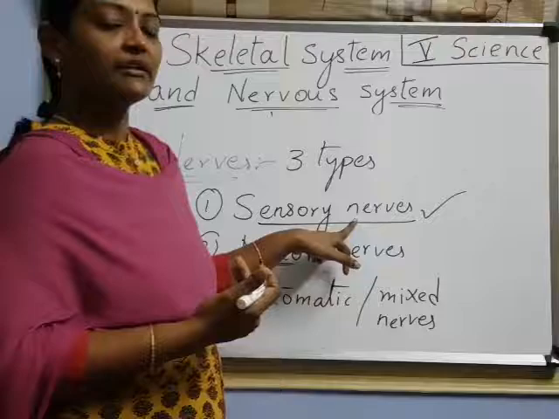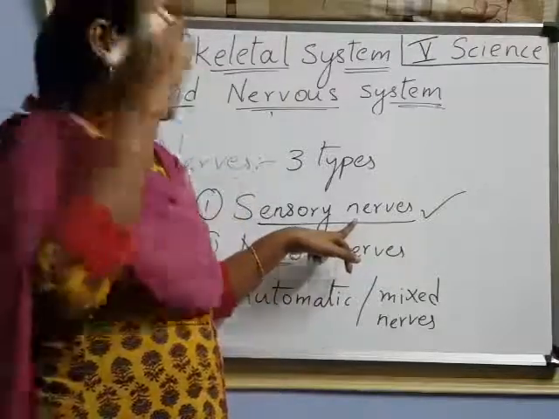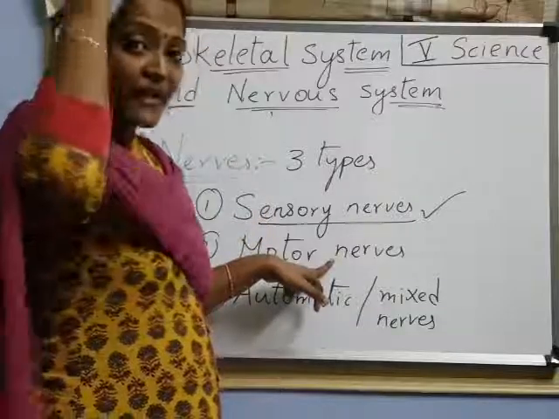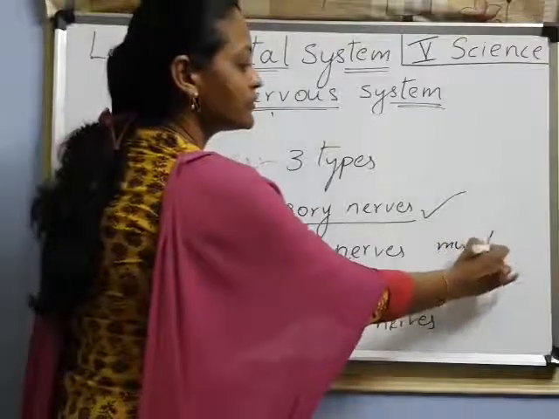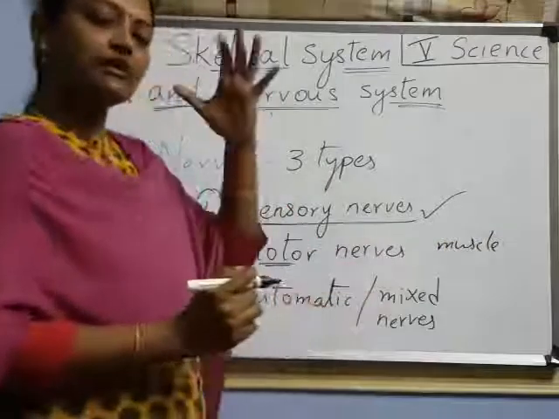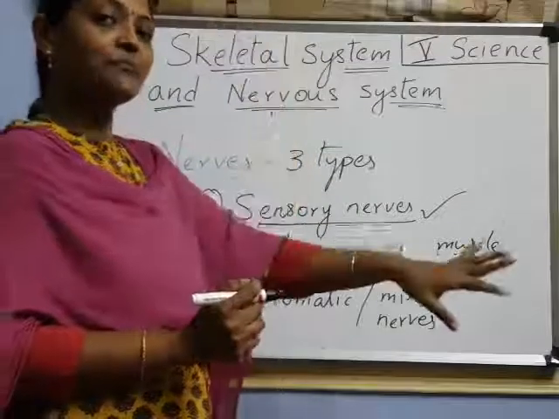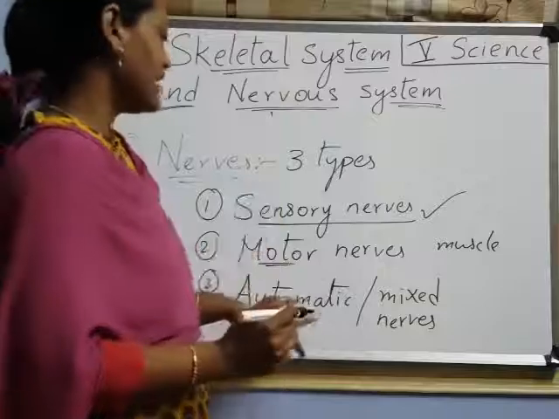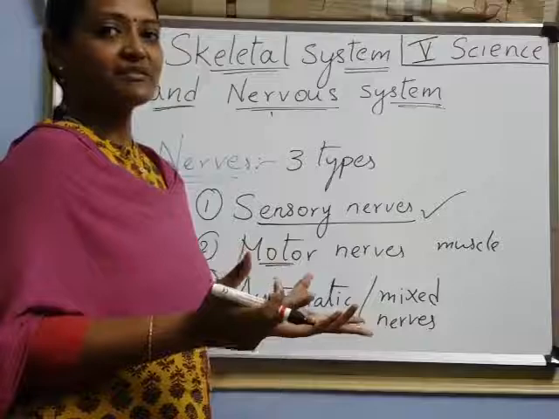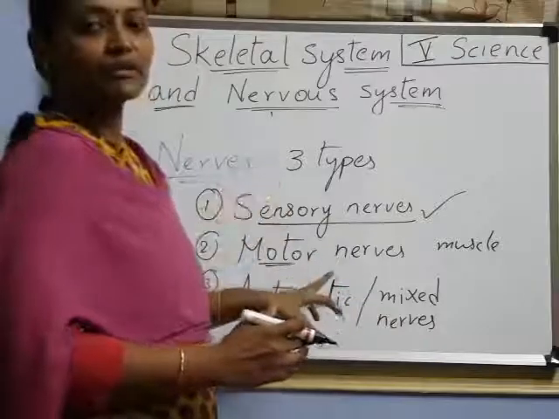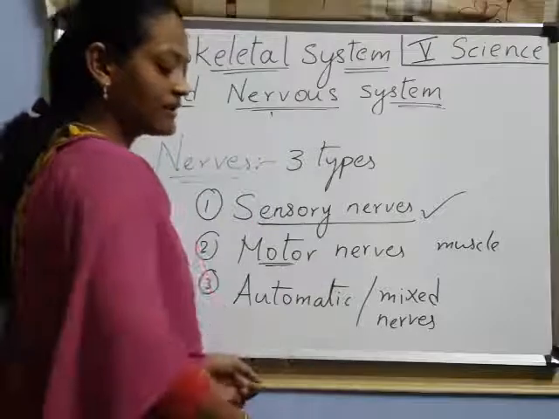Sensory nerves are there. These nerves tell the information from sense organs to the brain, and motor nerves from brain to the muscles. Muscle only helps the bone to move, right? So these nerves tell us the information from brain to the muscle to move that part. Got it? And now coming to automatic or mixed nerve. Here automatic means those are mixed. Some are sensory and some are motor nerves. Got it, children? Have you understood? These are the three types of nerves.